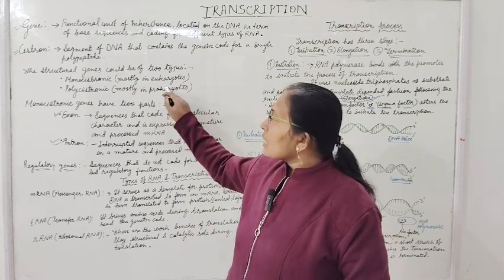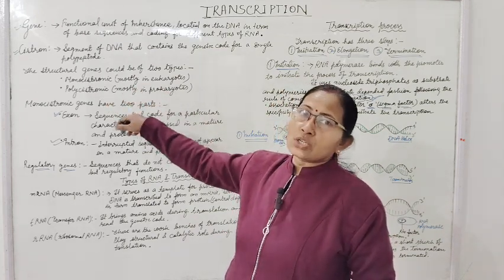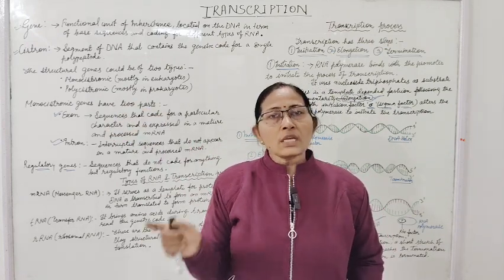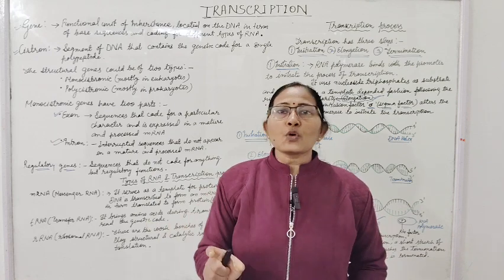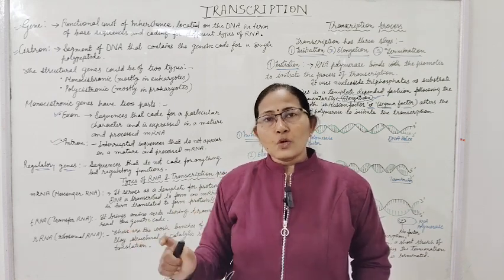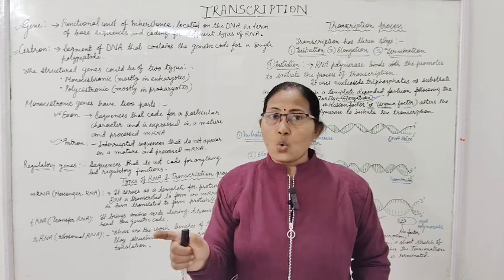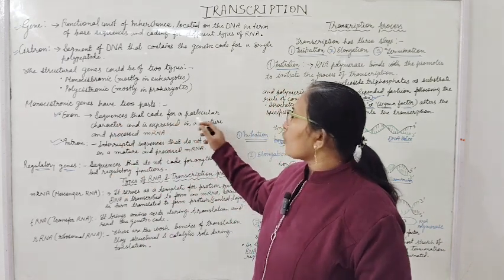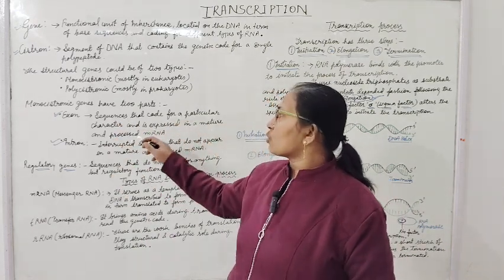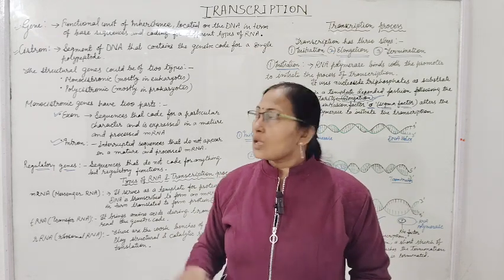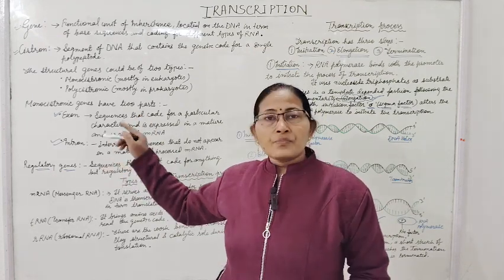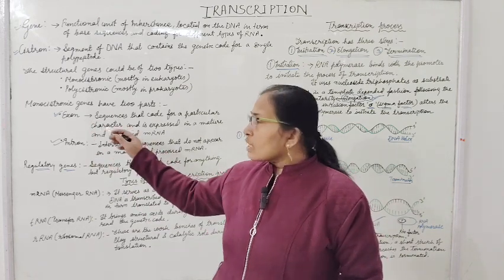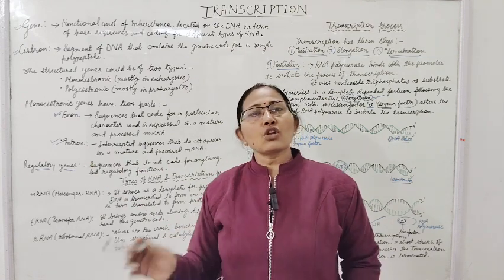In eukaryotes, the monocistronic structural gene is present. What is present there? Exon and intron. Coding region, non-coding region. Exon is responsible to code. Exon contains codes to make the polypeptide chain. Exon is the sequence that codes for particular characters and is expressed in a mature and processed mRNA. Exons and introns, these two parts are present in the monocistronic gene. Exon is the coding region, intron is the non-coding region.